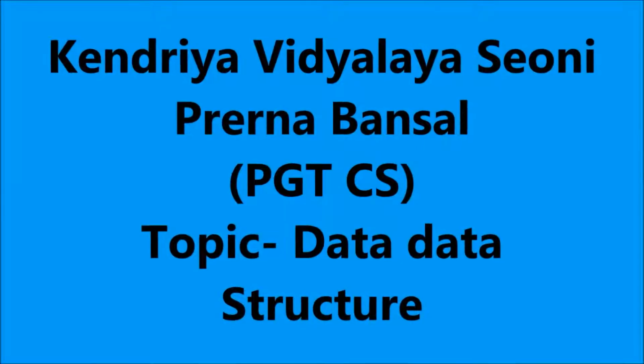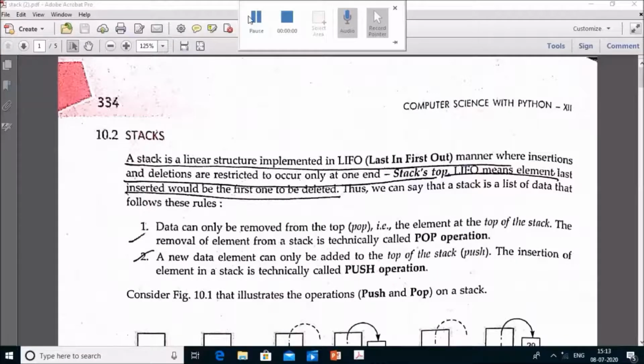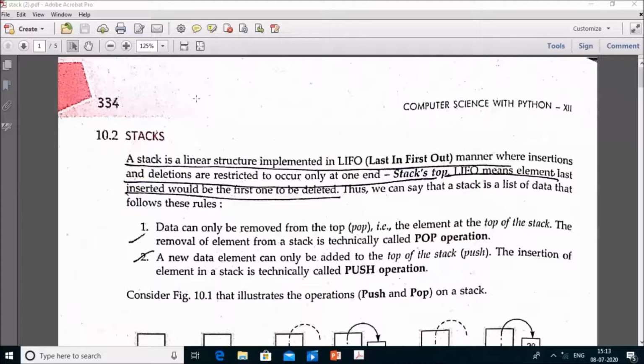Let us start our topic data structure. Now let us start our data structure part 2, in which we cover two topics, stack and its application.